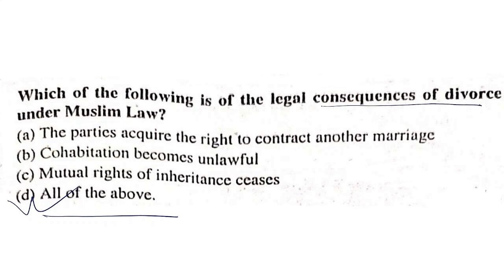Legal consequences of divorce: the parties acquire the right to contract another marriage. A wife, after observing the iddat period, cohabitation becomes unlawful. Yes, they cannot enter into consummation. Mutual rights of inheritance cease. Yes, it is correct. All of the above is the correct answer.